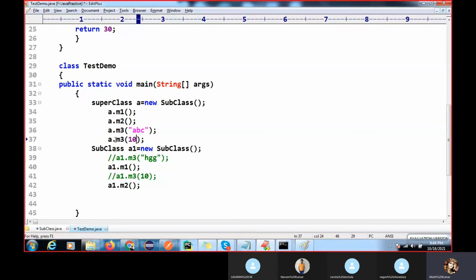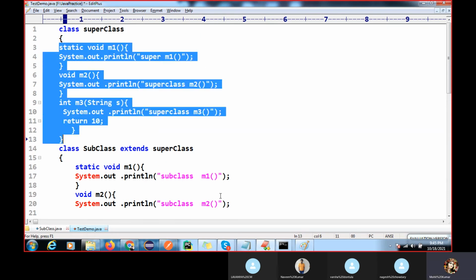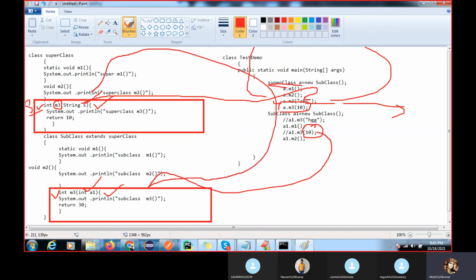You are calling the method with a superclass type reference. So the compiler directly jumps to the superclass type. In the superclass type we don't have the method taking the parameter 10, right? So it will search in the superclass type, this method is not available, then you will get a compile time error.